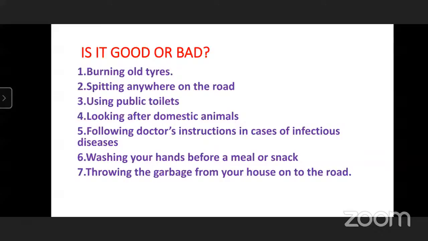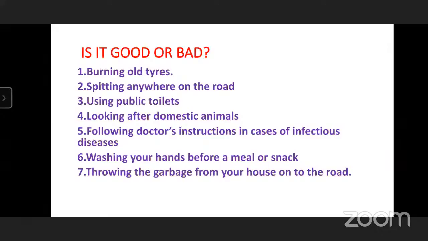Fifth question, following doctor's instructions in case of infectious diseases is good or bad? Good. Yes. How is it good? Can you tell me? Because if we follow the doctor, then we feel better. Yes. We know that the doctor is very studious and helpful to us.